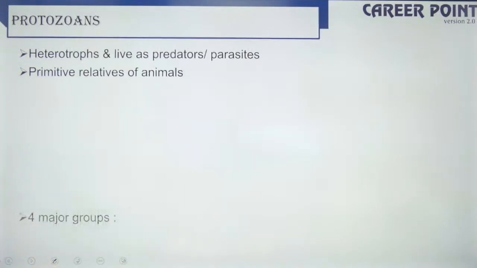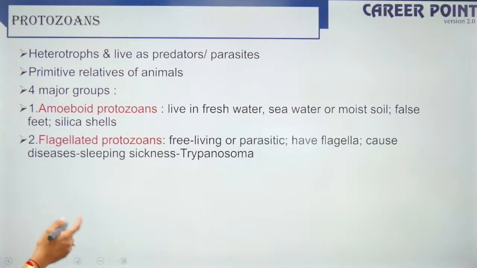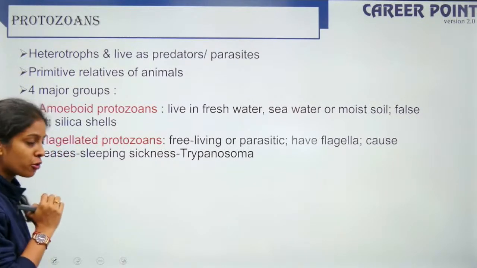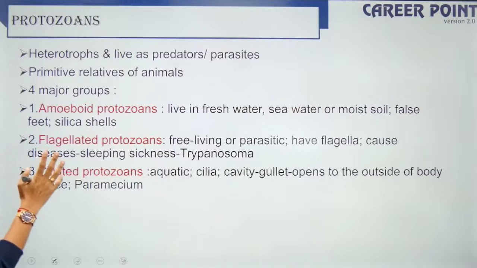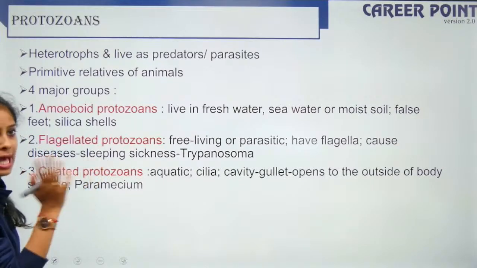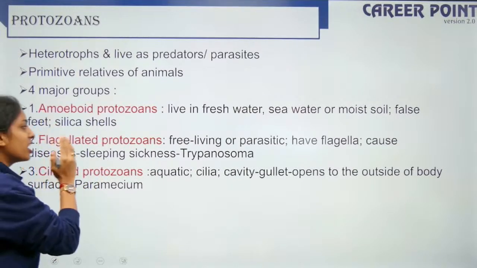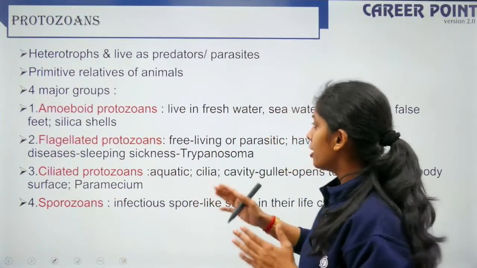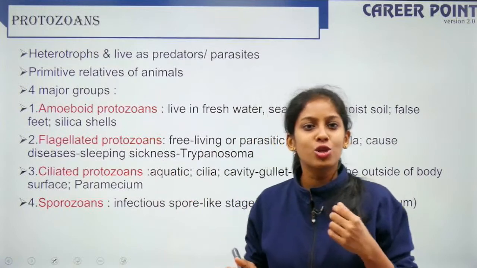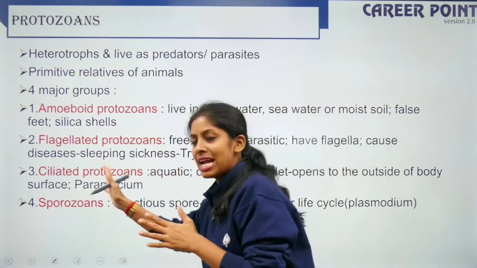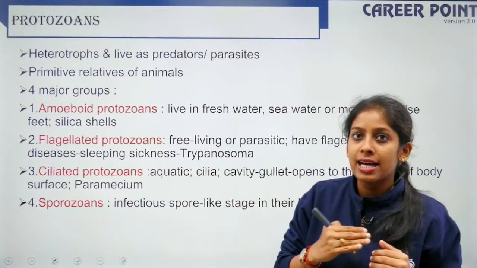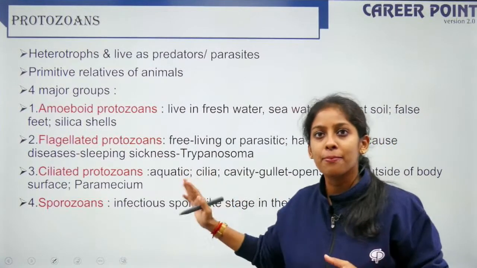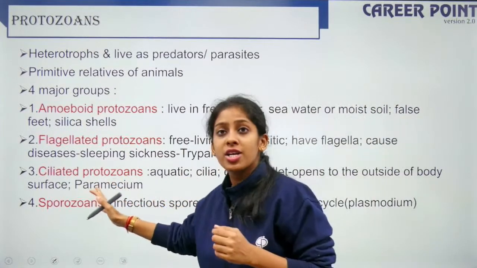Coming to protozoans, they can live as predators, parasites, etc. There are 4 types. The first is amoeboid protozoans. They live in fresh water and have false feet. Example is Amoeba. Flagellated protozoans have flagella. Example, Trypanosoma, which causes sleeping sickness. Ciliated protozoans have cilia around the body. Example, Paramecium. The last one is sporozoans.